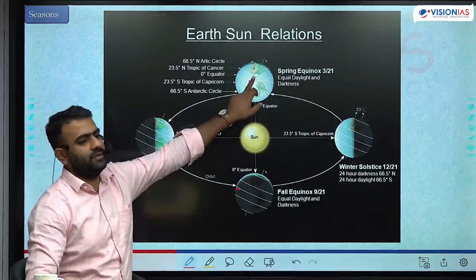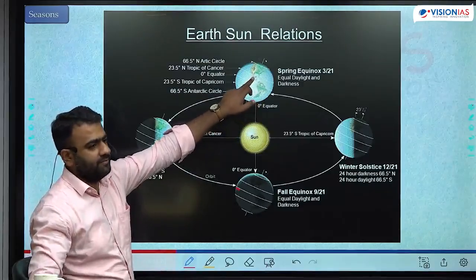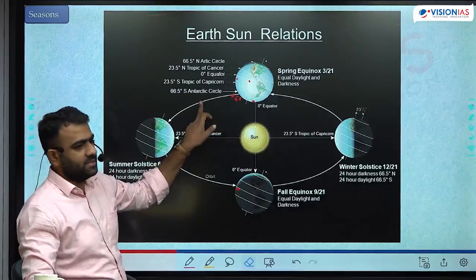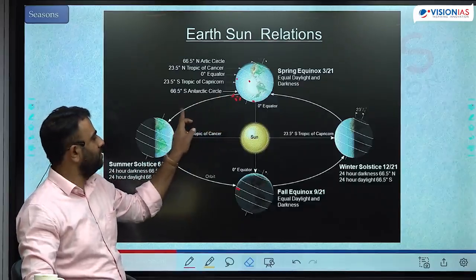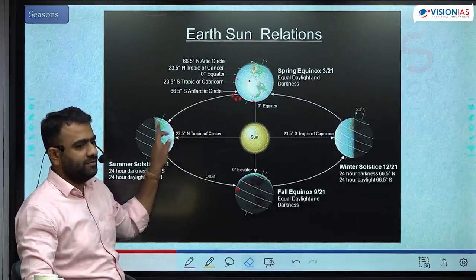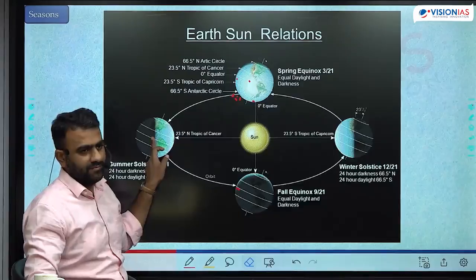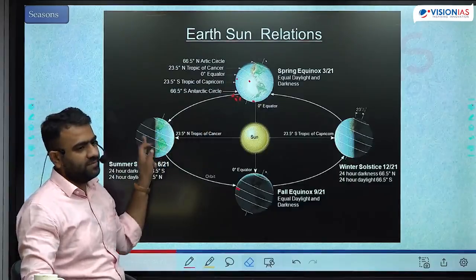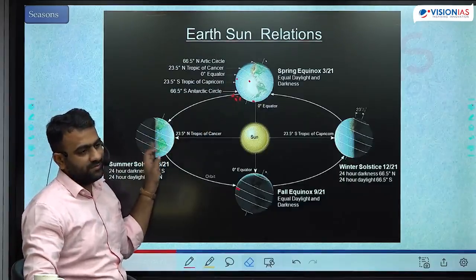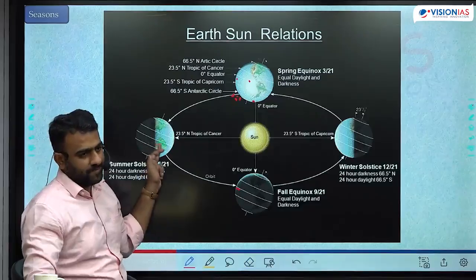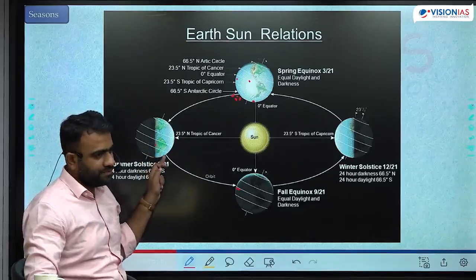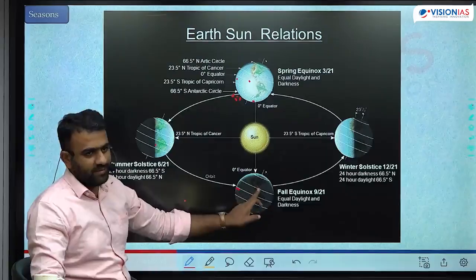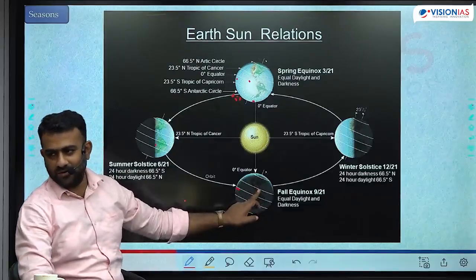Let's start from here. 12 hours of day. 12.5 hours. 13 hours. 13.5. 14 hours. 14.5. 15 hours of day. Every subsequent position continuously it is changing. By the time it reaches here, Delhi is experiencing 15 hours of day. From here it decreases to 14.5, 14, 13.5, 13, 12.5, 12. By the time Earth comes here, the length of the day is back to 12 hours.